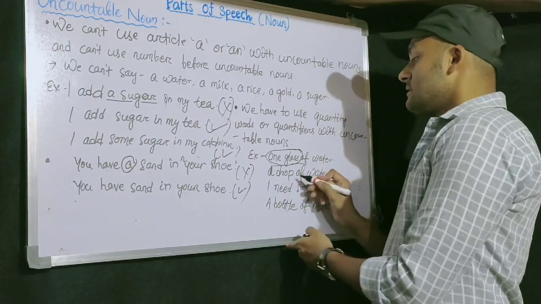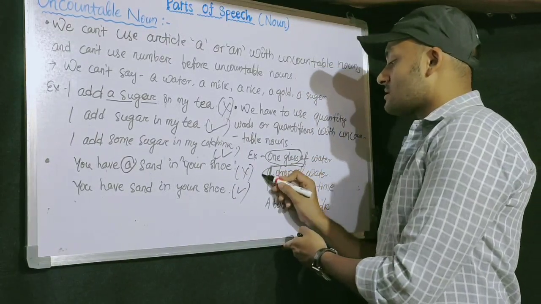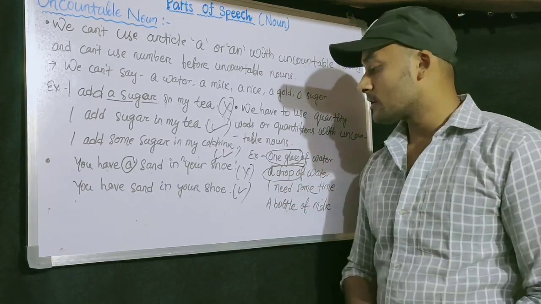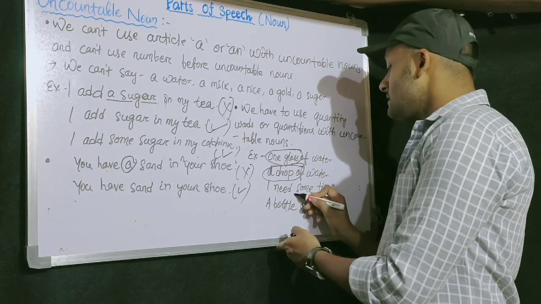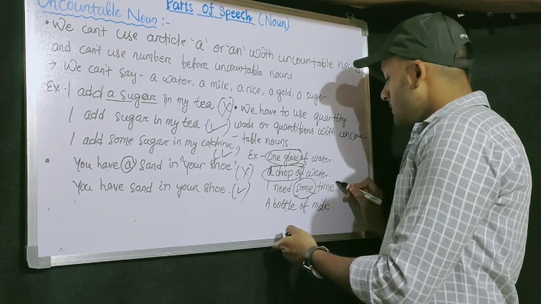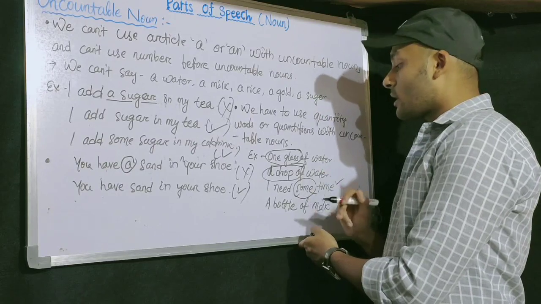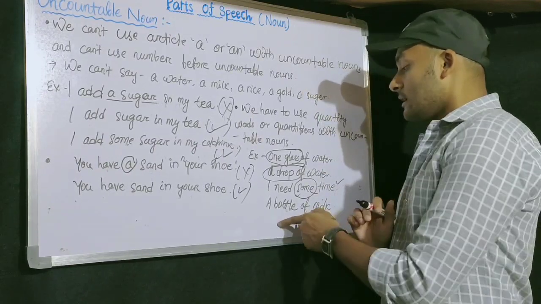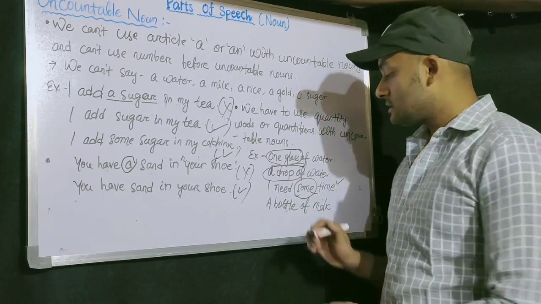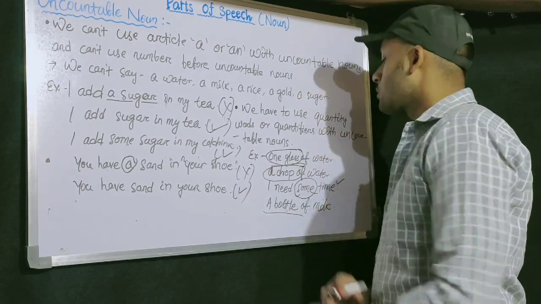Then a drop of water. Here it is the quantifier. I need some time. Time, can you count? No. So before that we have added a quantifier, some. A bottle of milk. Here a bottle of is the quantifier.